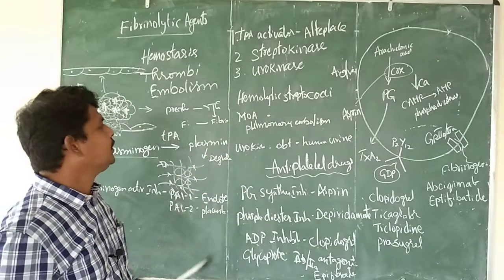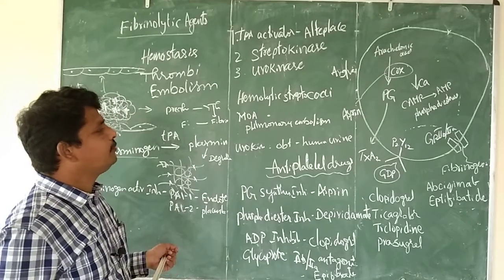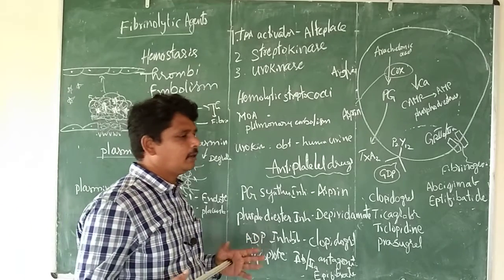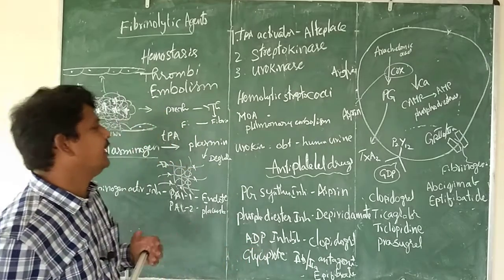Next, urokinase. Urokinase is obtained from human urine. Normally this drug also breaks the fibrinogen at arginine and valine.